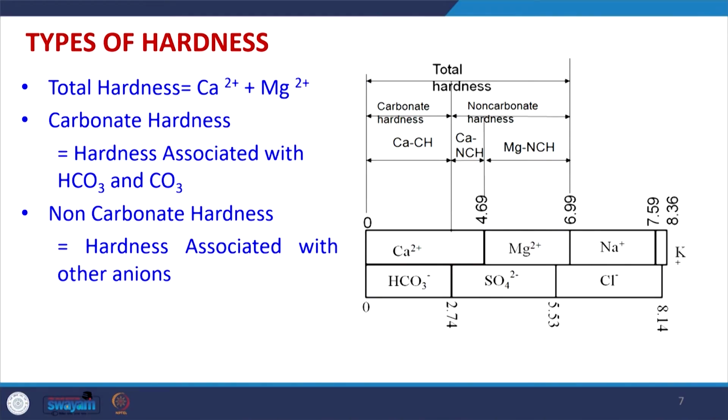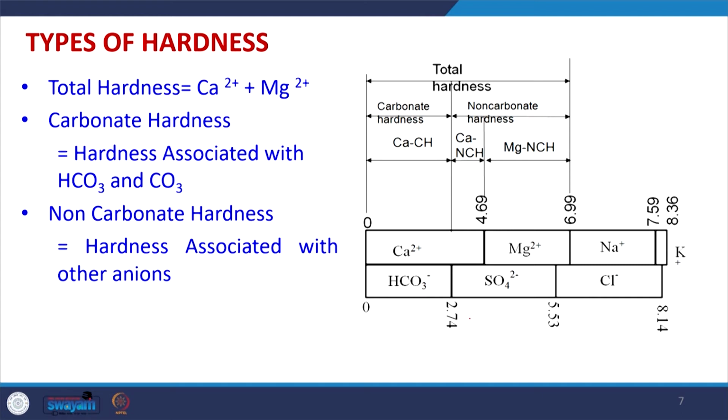Now, types of hardness. As we have already defined, the total hardness is the addition of calcium and magnesium ions present in the water. The hardness can also be defined in terms of carbonate hardness or non-carbonate hardness. If hardness is associated with bicarbonate ion or carbonate ion, it is called carbonate hardness. If it is associated with other anions, then it is called non-carbonate hardness.